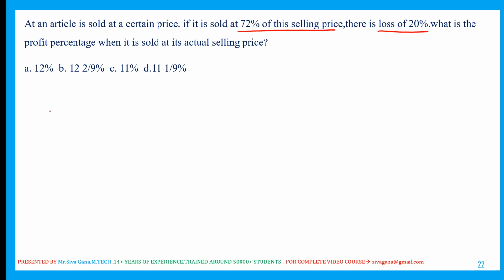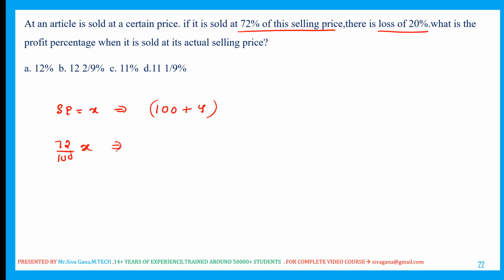Let us say the actual selling price is X. In that case, profit we don't know. It is 100 plus, let us say, y%. Now, in the first case, it is 72% of the selling price.